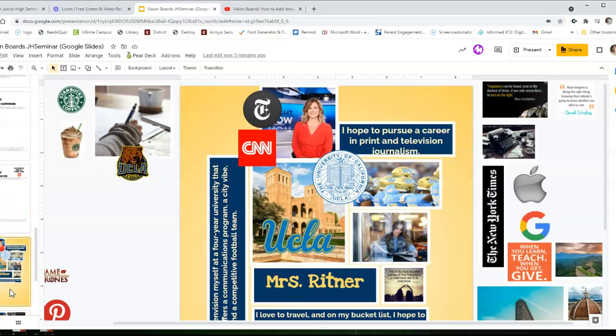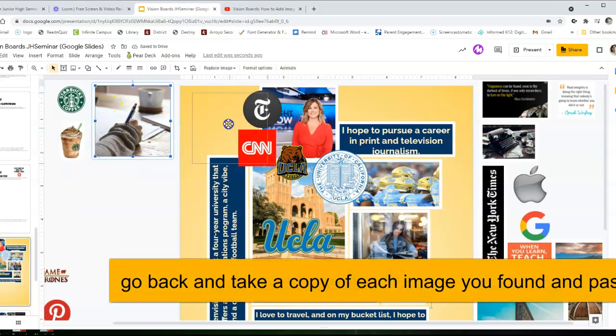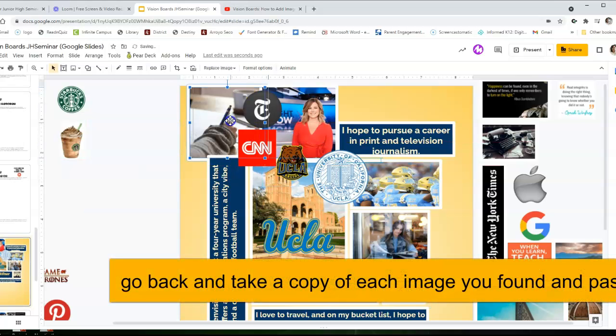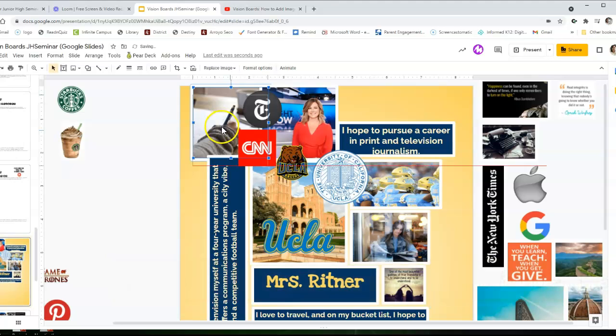When you're all done, you're going to go back to all the pages in this document, copy them, and put them all on your very last page. So then once you get them all over here, you can kind of drag them in and see how you can fit them the best on this document. Remember, there's going to be 30 plus images, so you're going to have to just play around with them, putting some images behind other images and getting your vision board to turn out the way you want to.